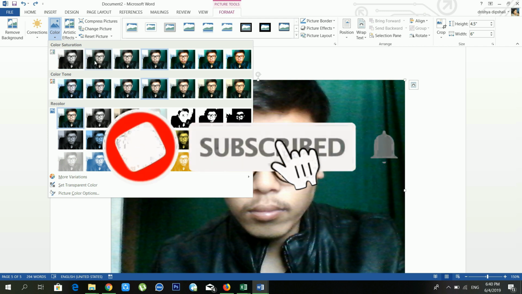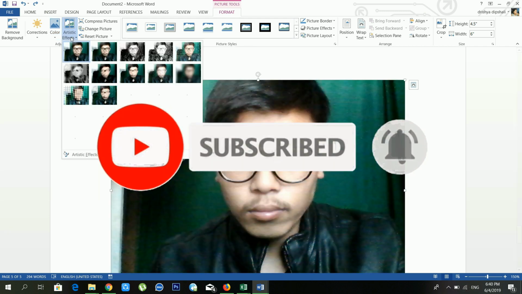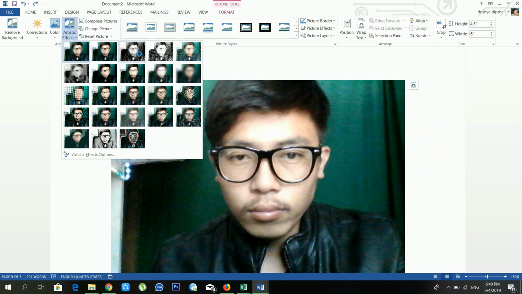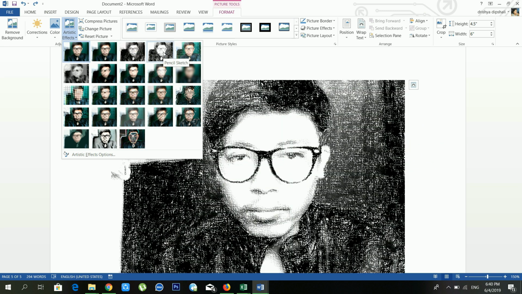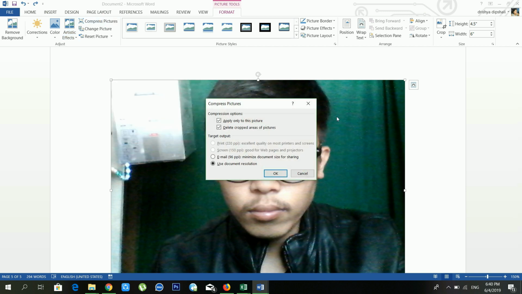Another option is Color. If you want to change the color of your photo, in that case you have to use the Color option. And you can use the Artistic Effects also. There are lots of artistic effects available for your photo. Another option is Compress Pictures. If you want to change the photo size, then in that case you can use Compress Pictures.